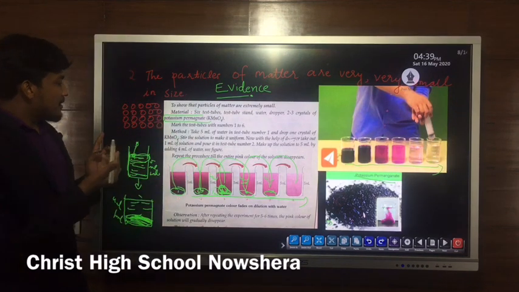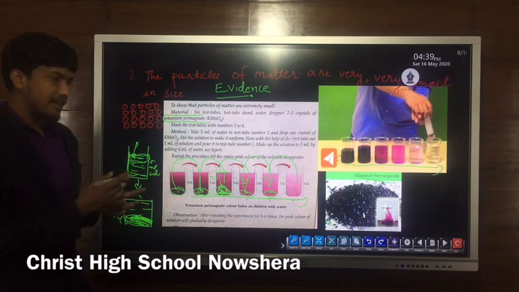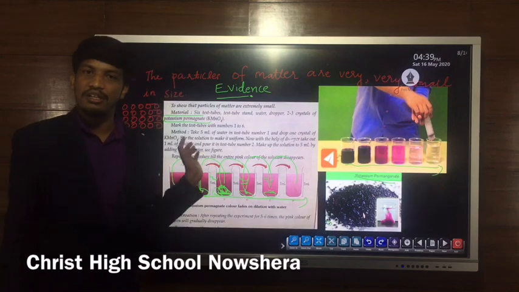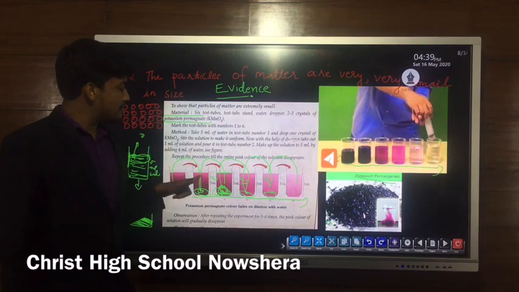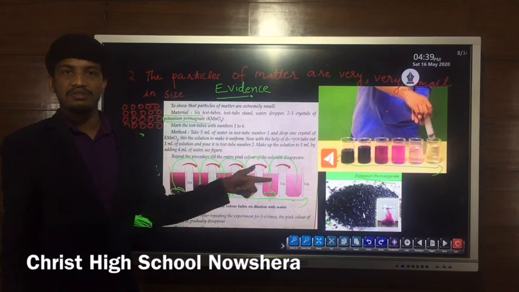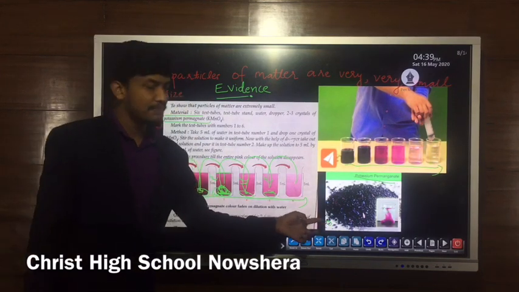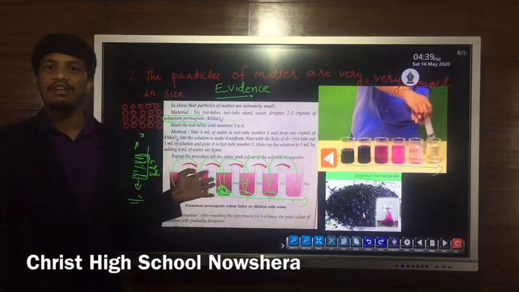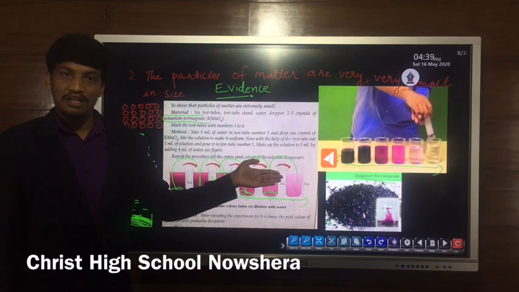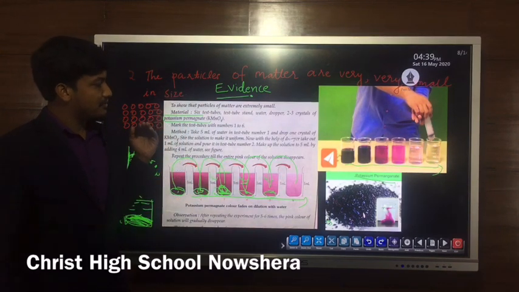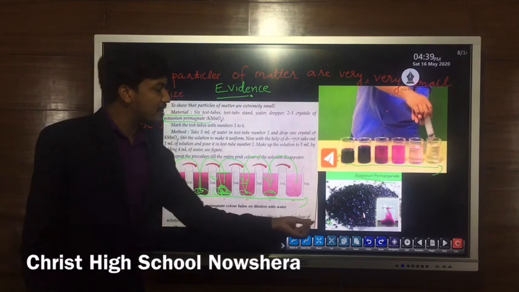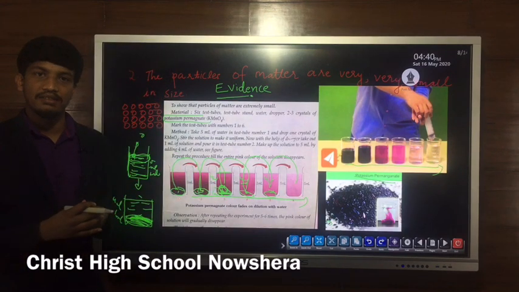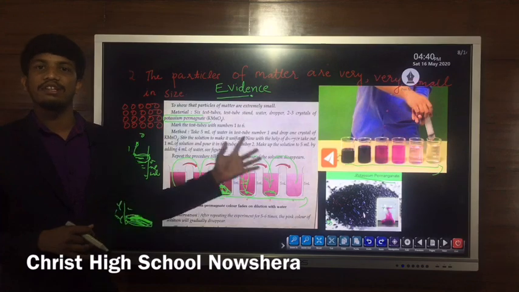So that means this much solution we made from a small crystal of potassium permanganate. A small crystal of potassium permanganate solid gives color to a large volume of water. That means it is made up of a large number of particles. That's why from this small crystal we can make a large volume of potassium permanganate solution. And from this we can prove that even a small crystal, a small substance, is made up of a large number of particles, and they are very small in size.